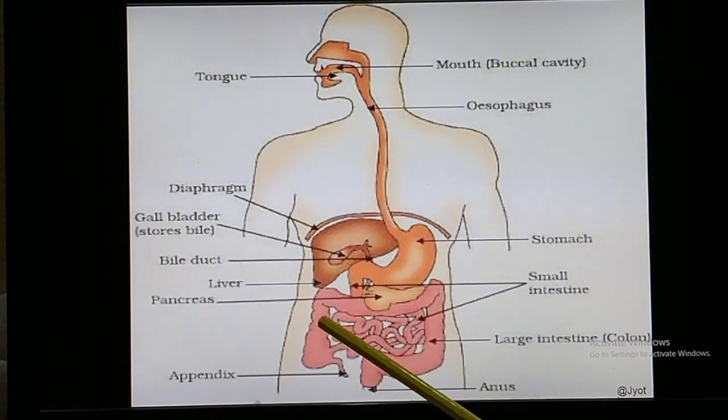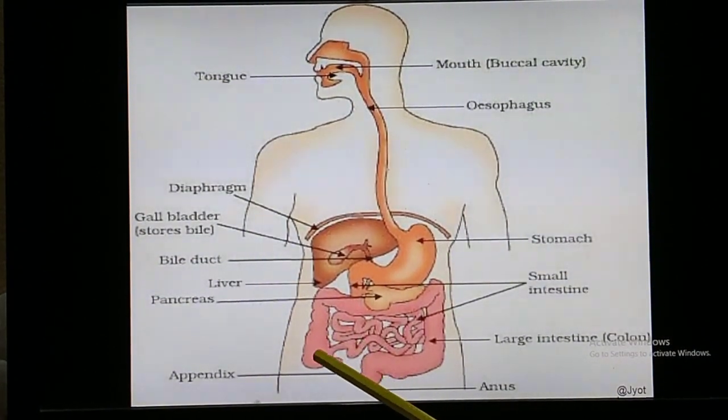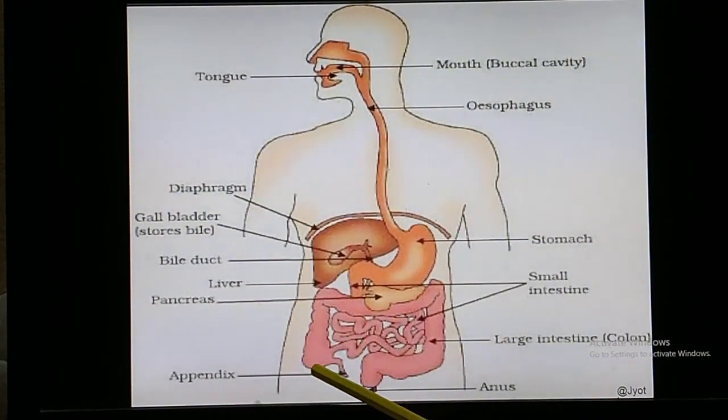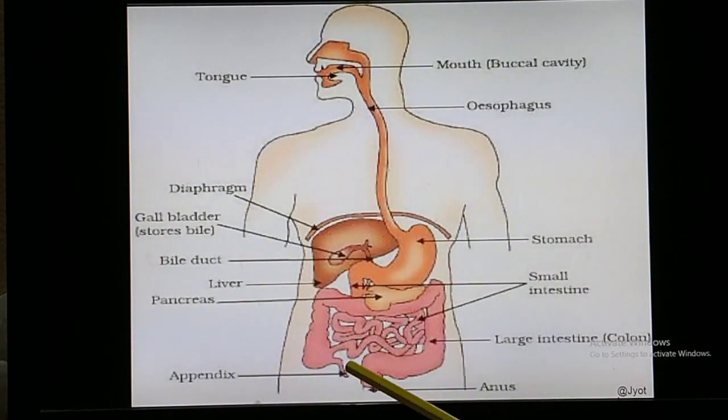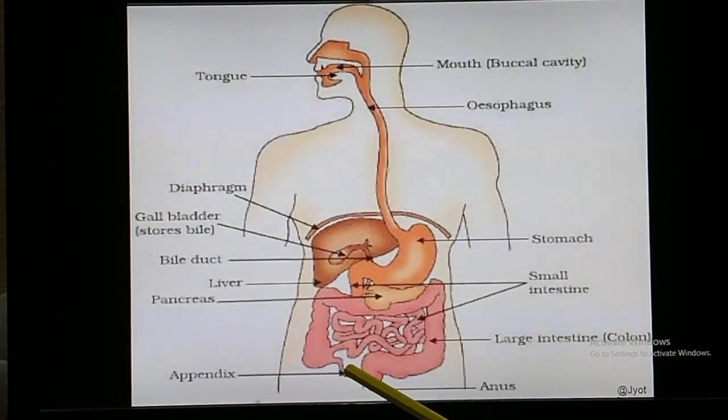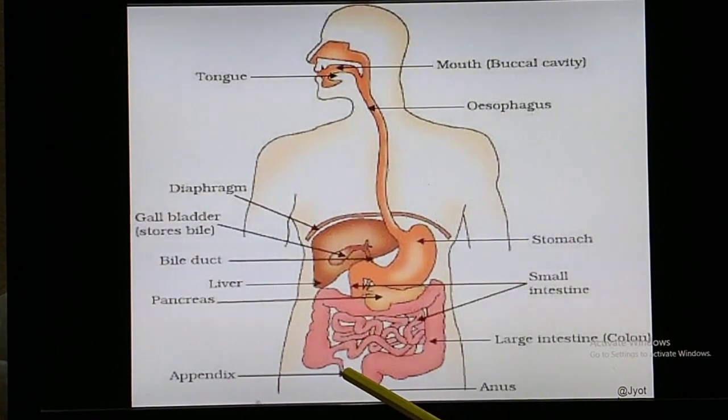So this is small intestine, this is large intestine, and here there is a pouch called cecum, and from this pouch like structure there is another blind pouch, that is called appendix. Okay, so appendix is often considered as the vestigial organ, which is considered to be having no function in the process of digestion.